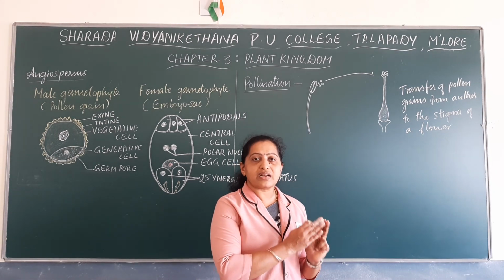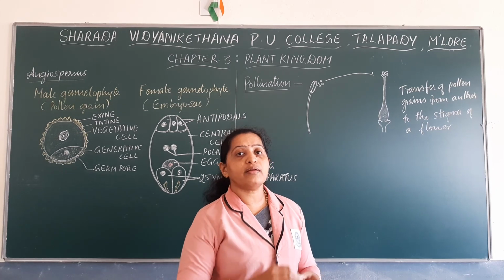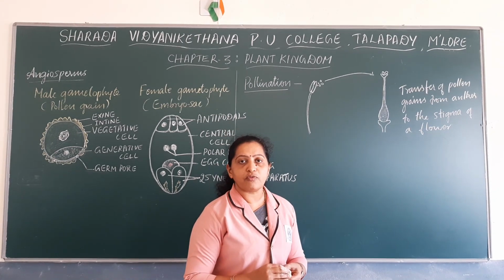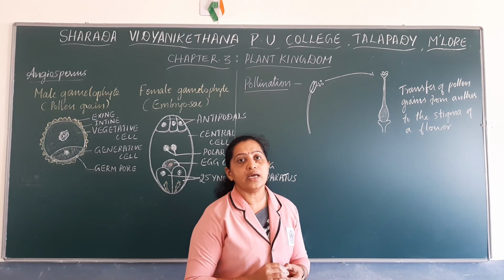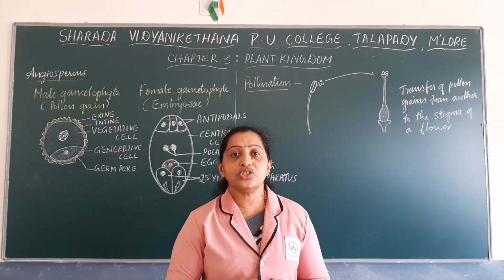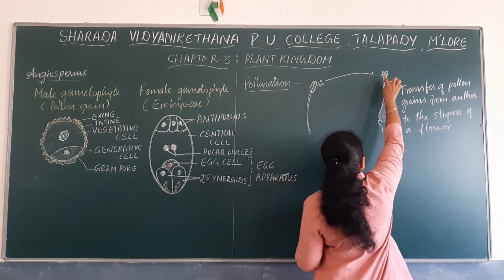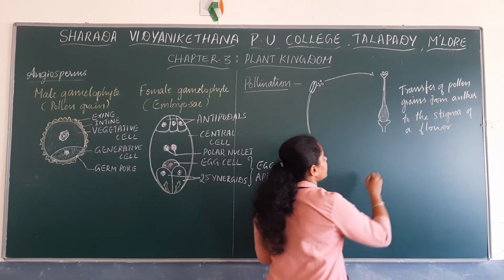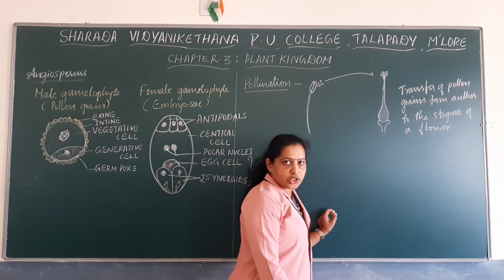So pollen grains are transferred from the anther to the stigma of a flower. Once the pollen grains are deposited on the stigma of a flower, the pollen grain germinates. So how does the pollen grain germinate? The pollen grain germinates by producing a pollen tube. Once the pollen grain is deposited on the stigma, it starts germinating by producing a pollen tube.